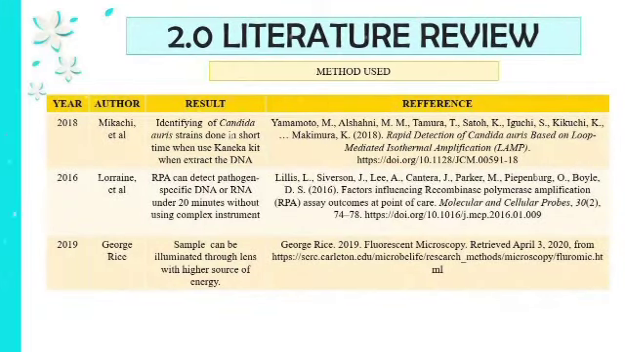For the methods used, first, identification of Candida auris strain is done in a short time when using the Qiagen kit to extract DNA. Second, RPA can detect pathogen-specific DNA or RNA in under 20 minutes without using a complex instrument. And third, a sample can be illuminated through a lens with a high source of energy when using fluorescent microscopy.